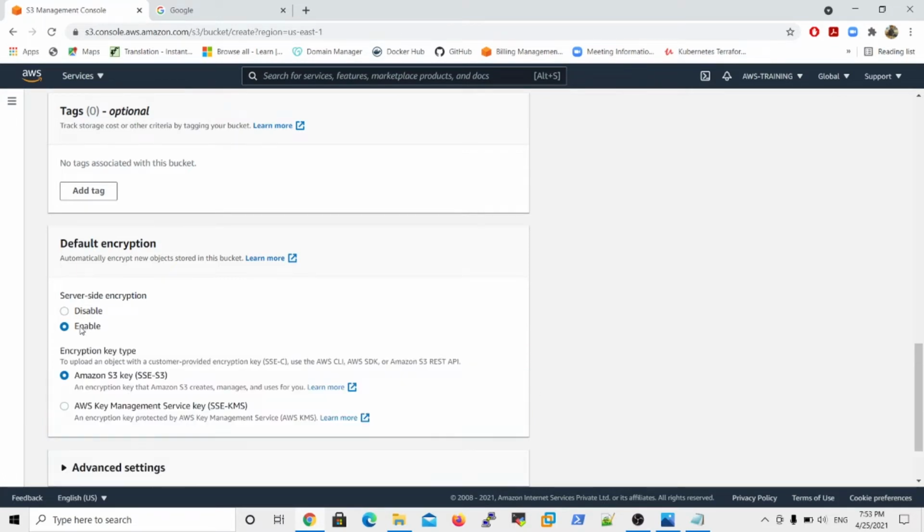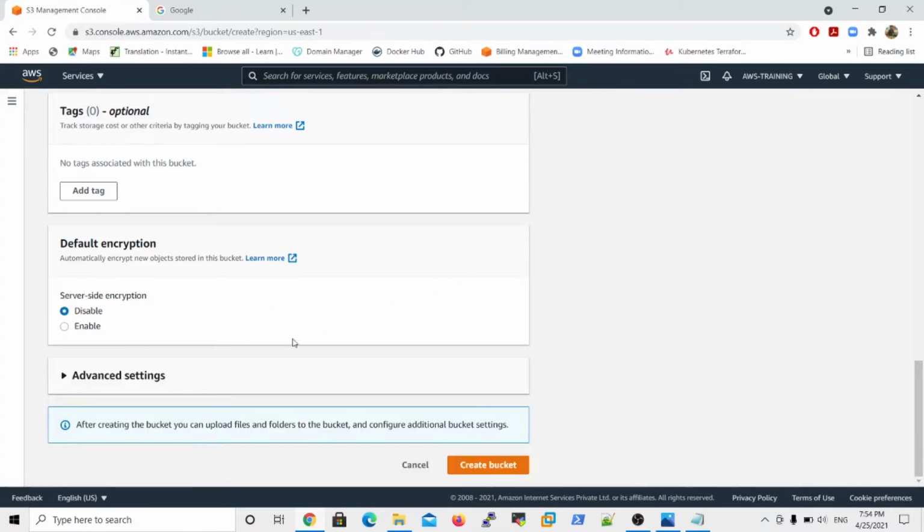So you want to enable the encryption option, then here two options are there: Amazon S3 key, that is SSE-S3 encryption option, and AWS Key Management Service key encryption option. So why do we need to encrypt the data? Actually we are accessing the data over the WAN, that is called wide area network. So we are accessing data through the internet. So that's why encryption and decryption techniques are a very good idea to protect your data. So if you have any important data, it is better to choose the encryption options, otherwise you disable the encryption option. Now I want to make a bucket, create bucket now,